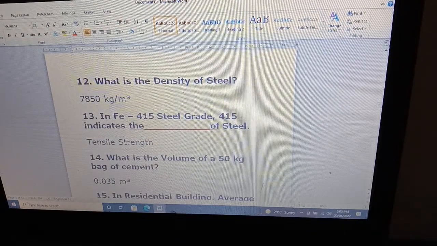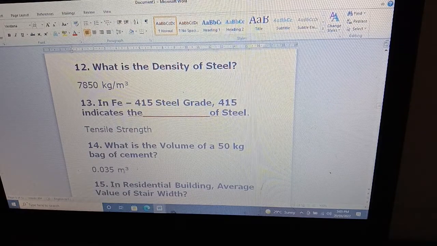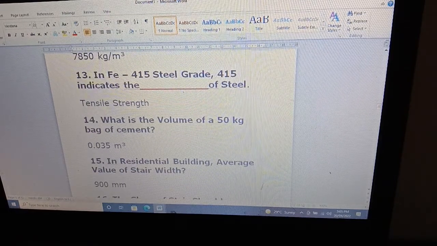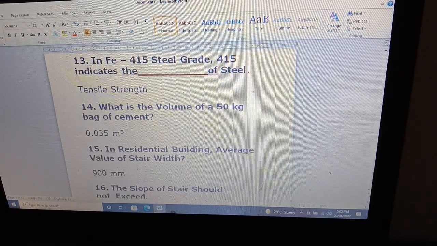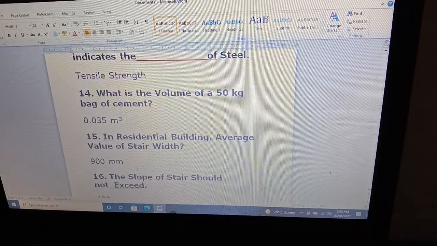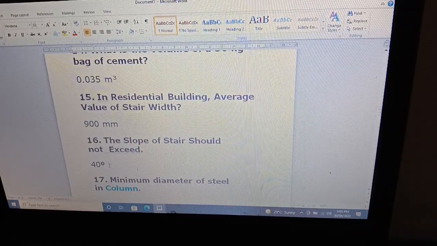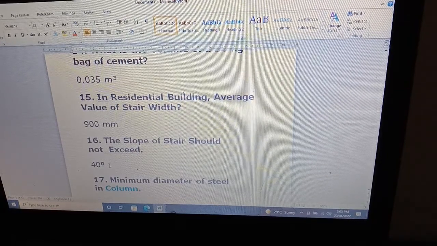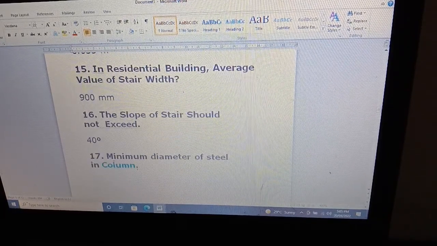What is the volume of a 50 kg bag? Volume 0.035 meter cubic. This is a residential building. Average value of stair width is 90 cm or 900 mm. The slope of stairs should be 40 degrees; this should be between 25 to 40. It depends on how you design your stair.